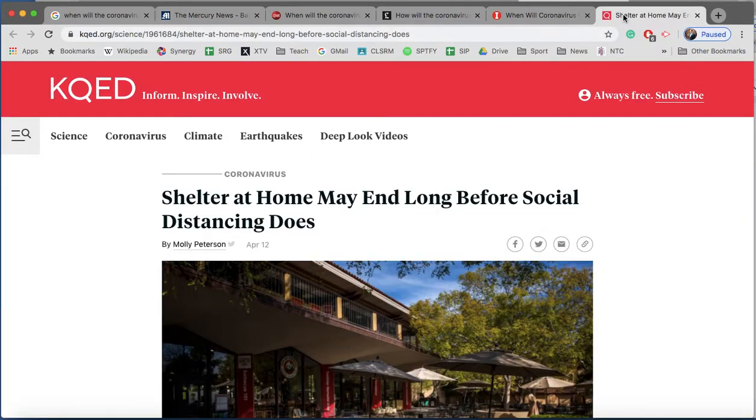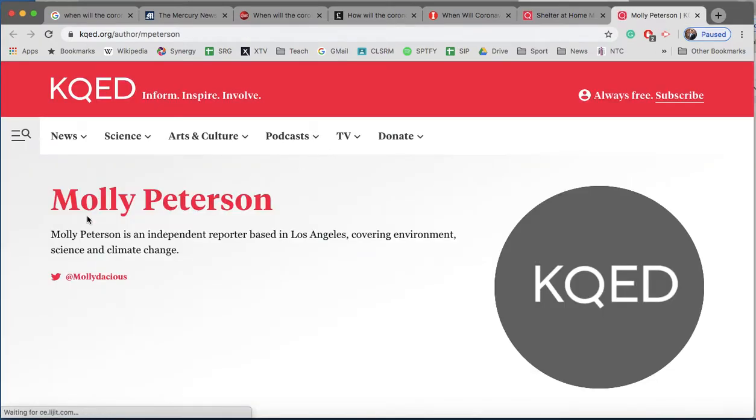Okay, now I'm going to show you how to go deeper to find out the source. Okay, so first of all, this is the actual URL that you're going to cite if you pick an article. This is the sample article, so you can't use the sample article. But first thing you're going to do is take a look at the author. Okay, so this is the author. Molly Peterson is an independent reporter based in Los Angeles covering environment, science, and climate change.